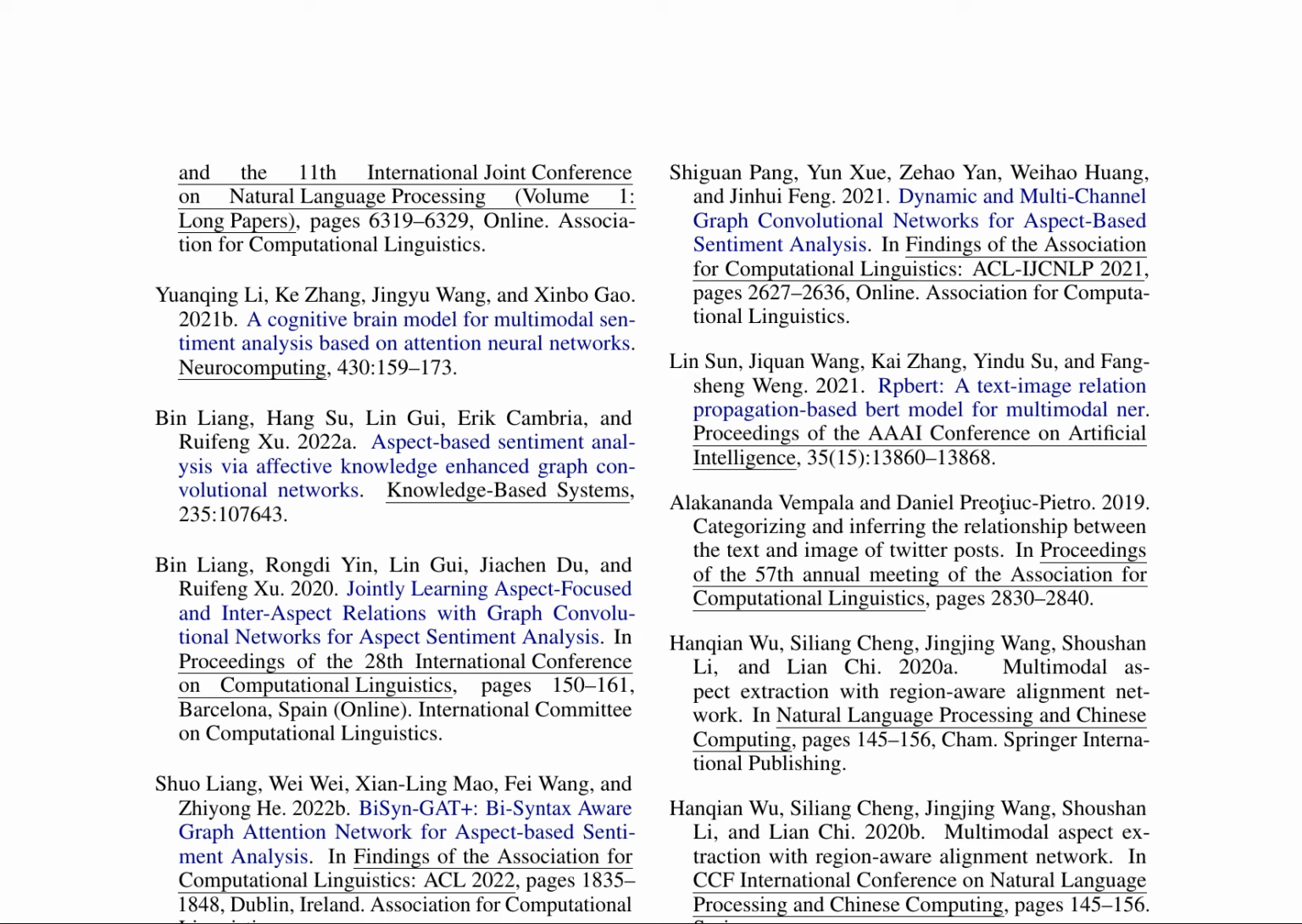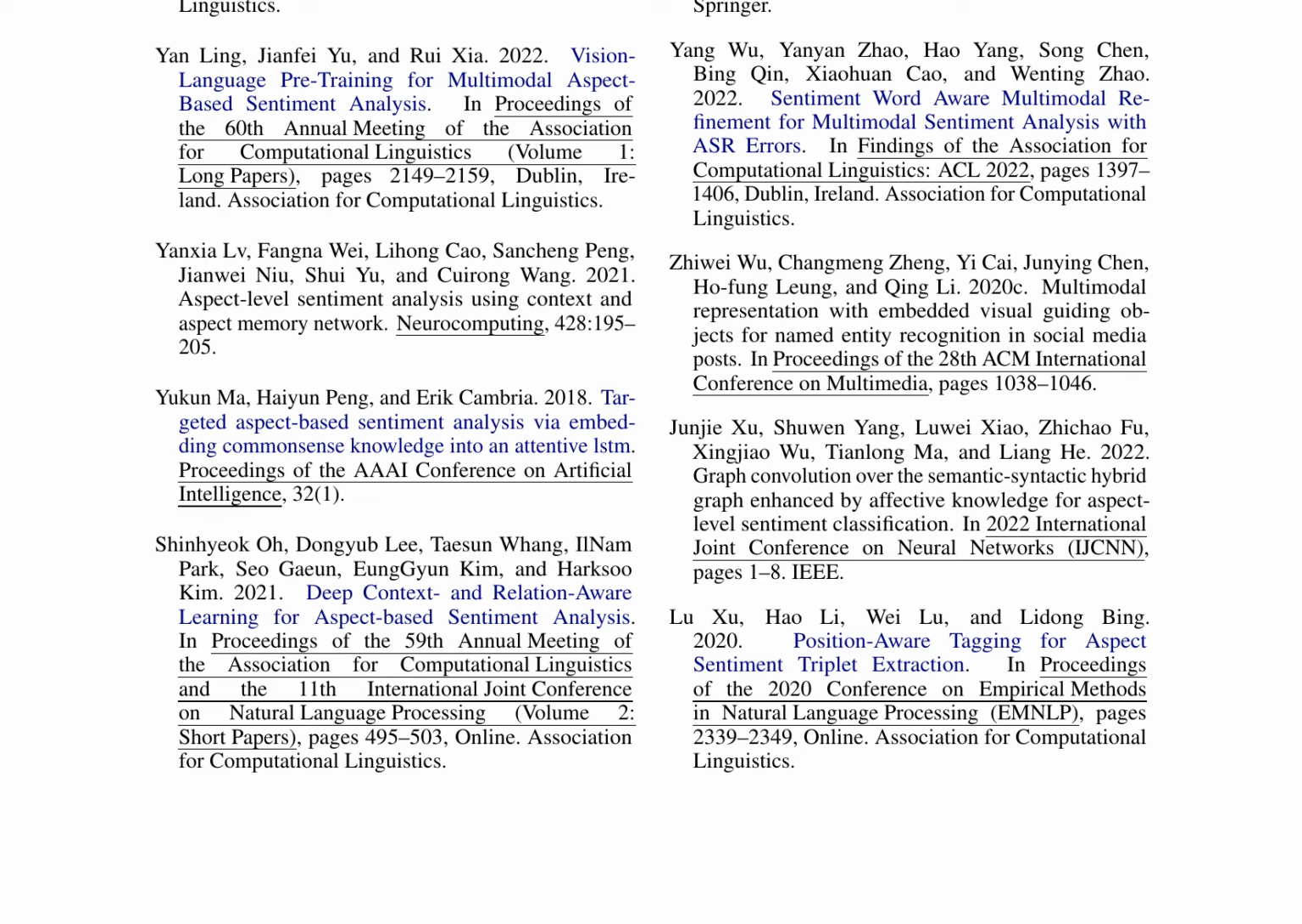The paper provides an in-depth analysis of different approaches, such as the use of attention neural networks, dynamic and multi-channel graph convolutional networks, and position-aware tagging for aspect-sentiment triplet extraction. Moreover, it explores the application of vision-language pre-training for multimodal aspect-based sentiment analysis, demonstrating how this approach can significantly enhance model performance. The study addresses the challenges posed by errors in automatic speech recognition (ASR), and proposes sentiment word-aware multimodal refinement as a potential solution.